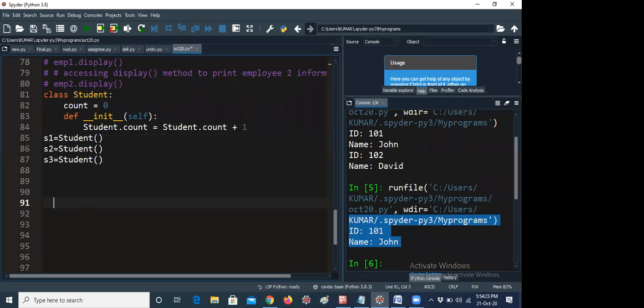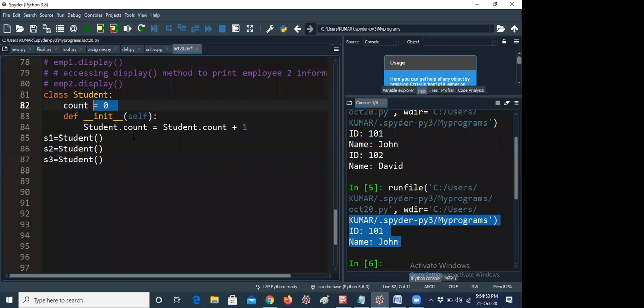Now I am defining a class variable. This is nothing but a class attribute. A class attribute is whenever you give a variable like wheel equal to 4. Yesterday we discussed the class Car with wheel equal to 4 like that. So wheel is a class attribute. These are instance attributes. We already discussed that yesterday. So now I am giving count equal to 0. For example, I am giving Student.count equal to Student.count plus 1.